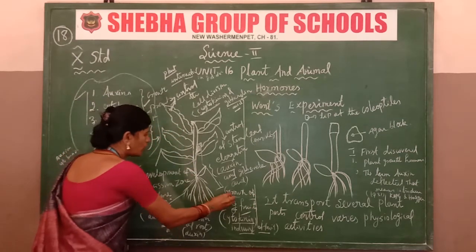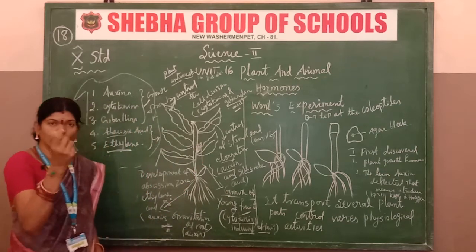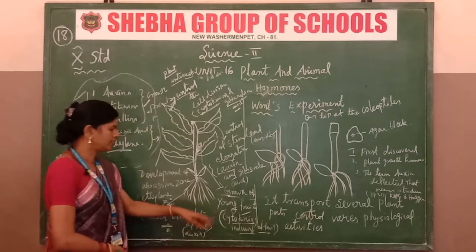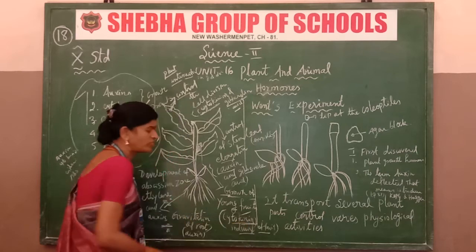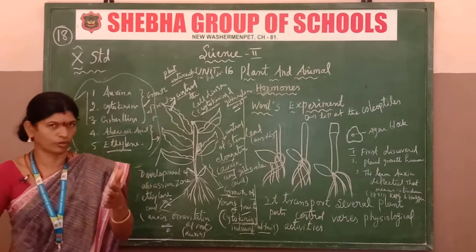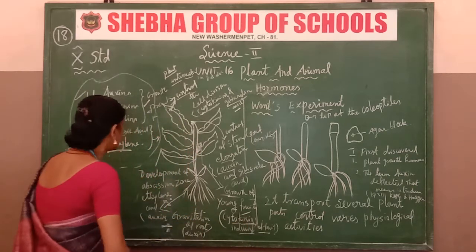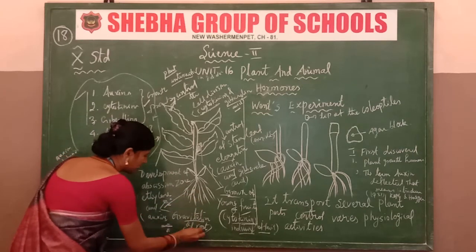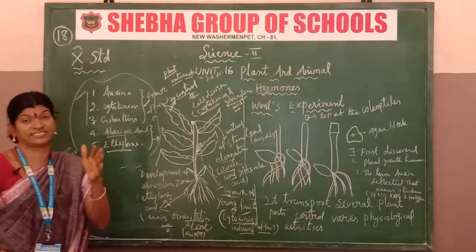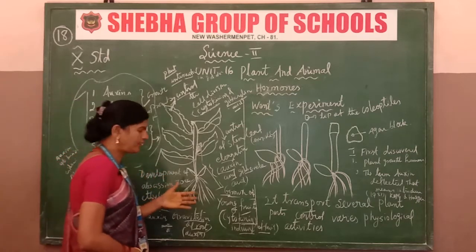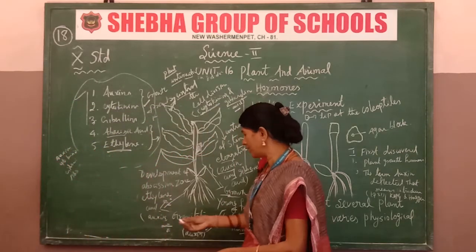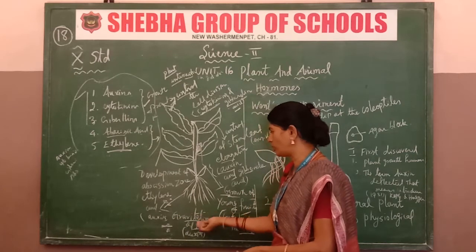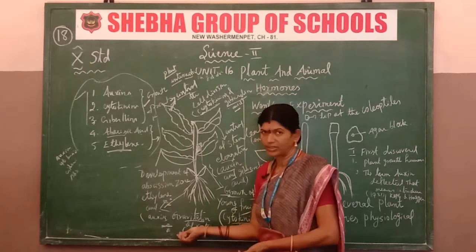Next, growth of the young fruits. Fruits will be formed, so that is the cytokinin hormone introducing the fruit. It's clear. Next, the gravitropism of the root. How is the root formed? The gravitropism of the root is controlled only by auxin. The root's response to gravity follows the auxin hormone.